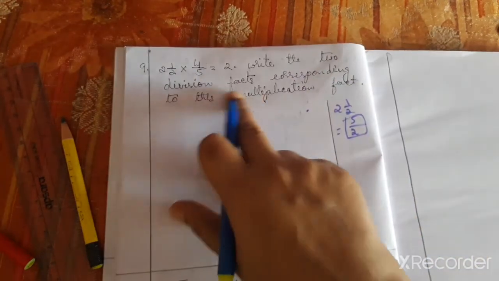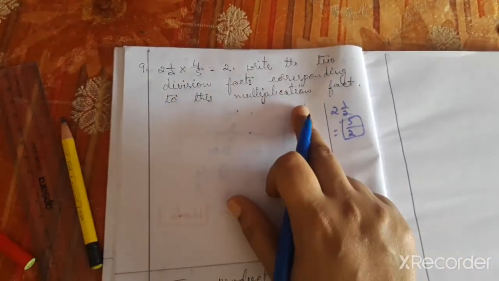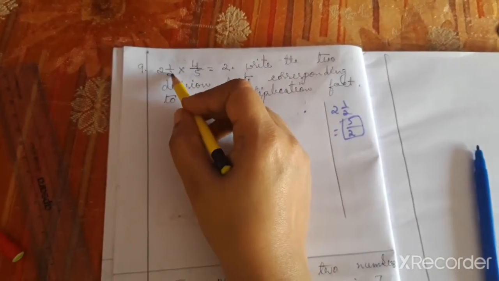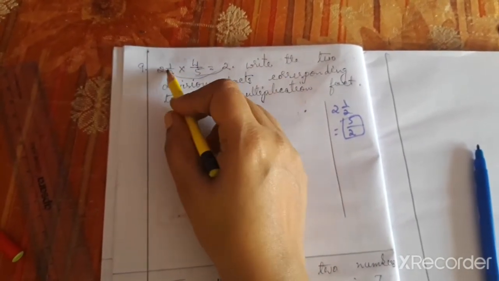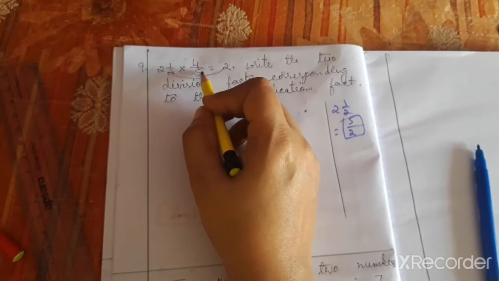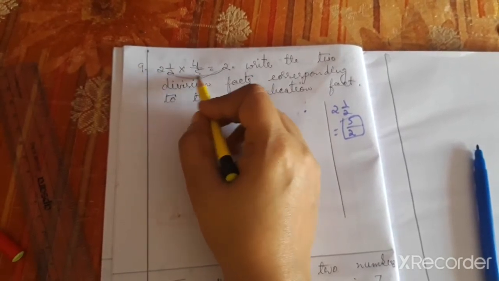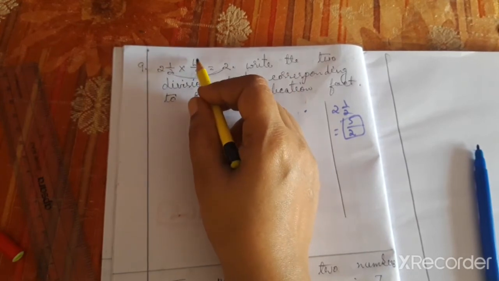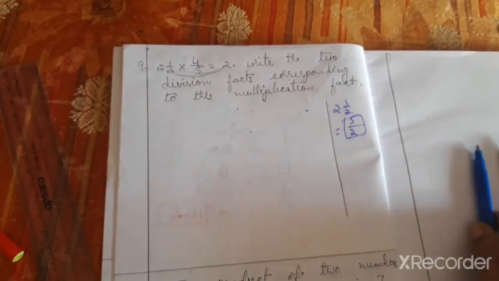Write the division fact corresponding to the multiplication fact. So this is a division fact corresponding to this. 2.5 into 4 by 5 will become 2.